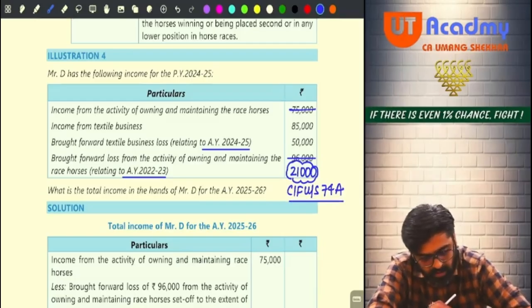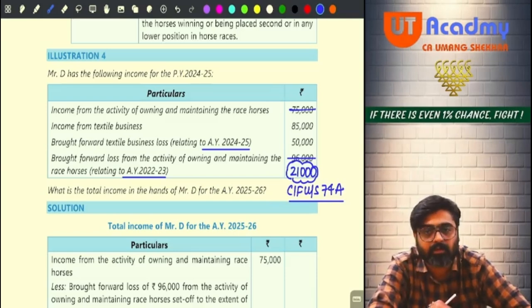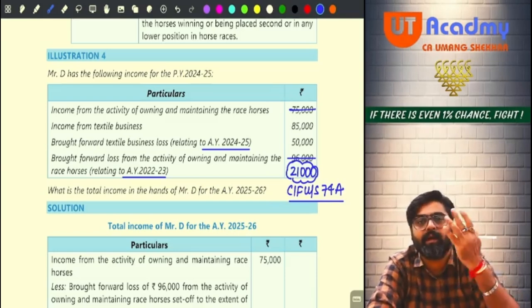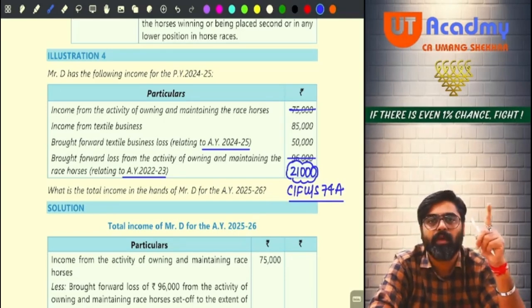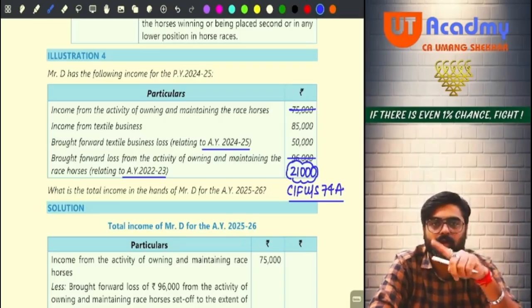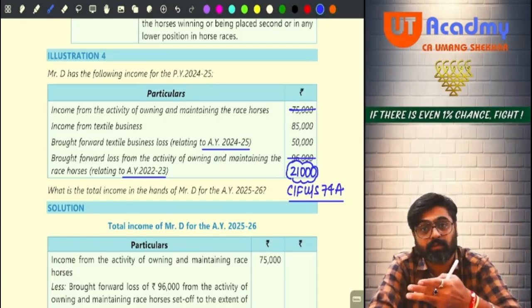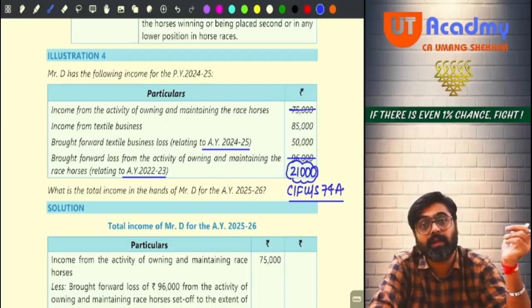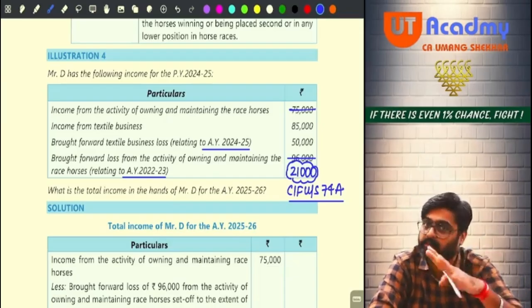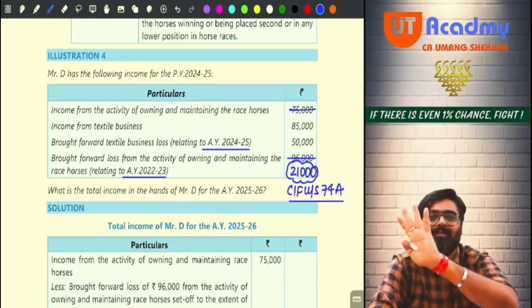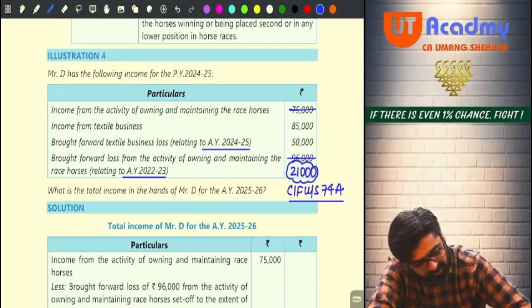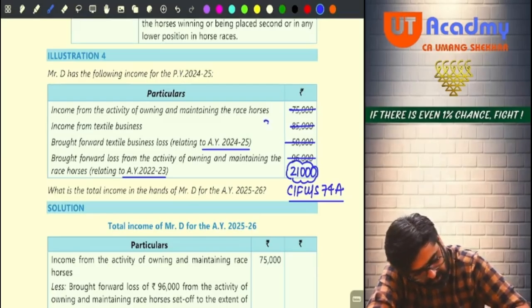Now wait, do you have 50,000 of brought forward textile business loss? Yes. So before adjusting it against the business income, ask yourself, do you have current year depreciation? No. Do you have current year capital expenditure on scientific research, capital expenditure on family planning? No. Do you have current year losses, business losses? No. Do you have current year other losses to be set off against business income? No. Now you can set off this loss against your business income. Entire 50 will vanish and 85. Against that 85 it will be set off. 35,000 will be your remaining PGBP income.